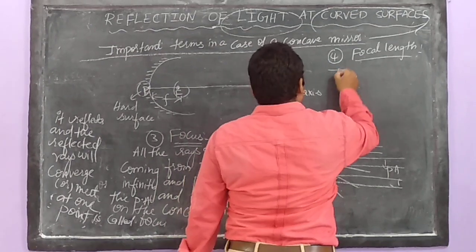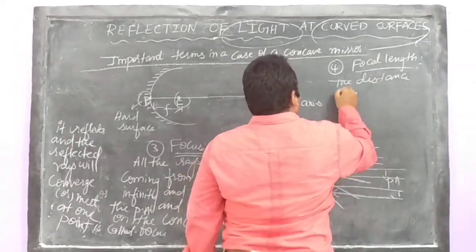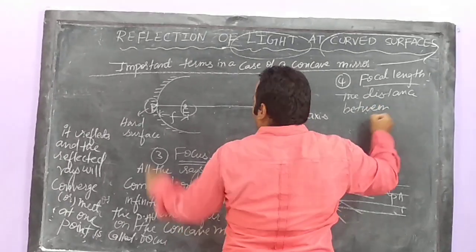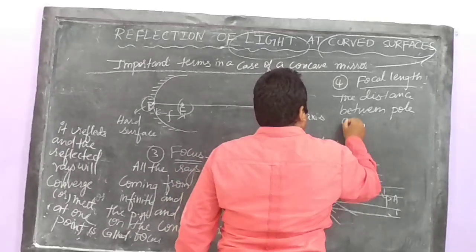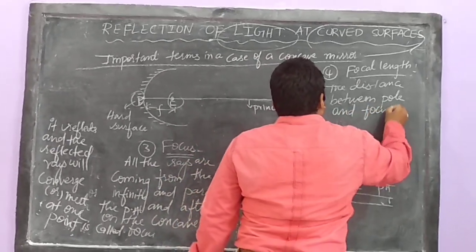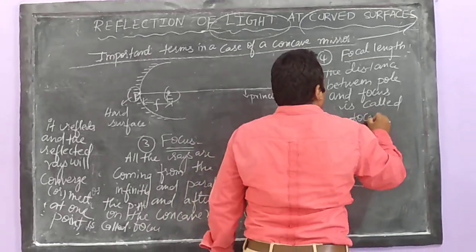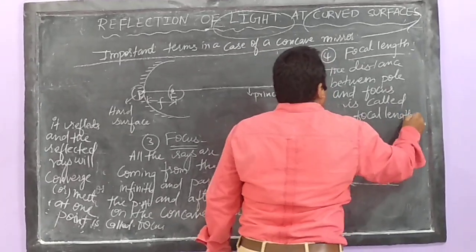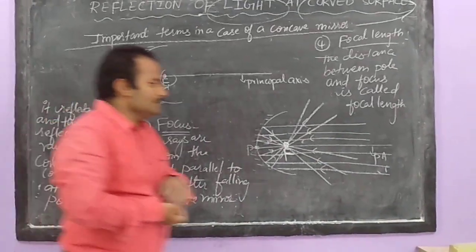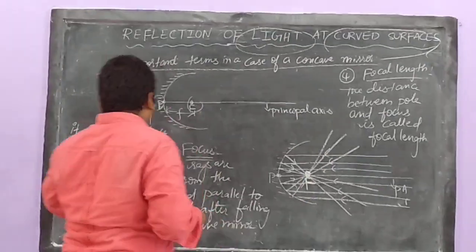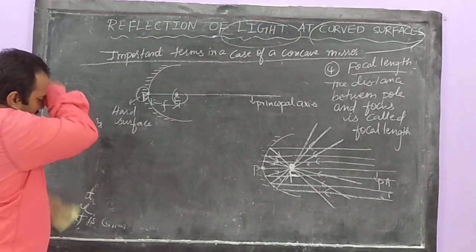The distance between the pole and the focus is called the focal length. Let us erase this definition and move to the next point.